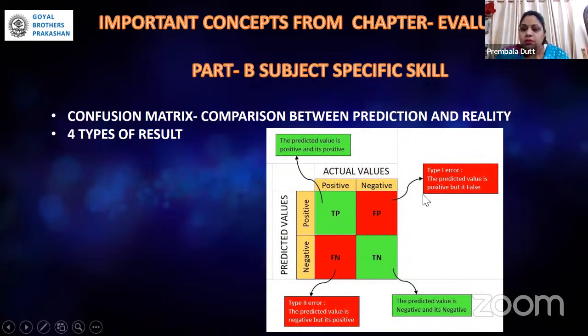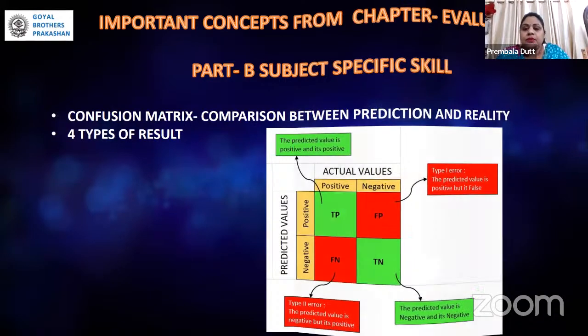Whereas for false positive, the predicted value is positive, that means the prediction was positive, but actually it is not. Then the third one is false negative, which tells the predicted value is negative, but it is positive. And the reverse of it, that means the predicted value is negative and it is negative as well. So this creates a confusion matrix.